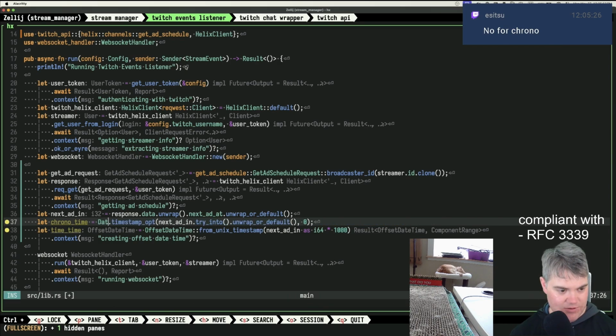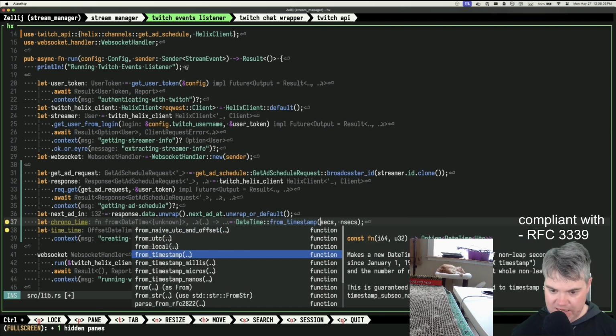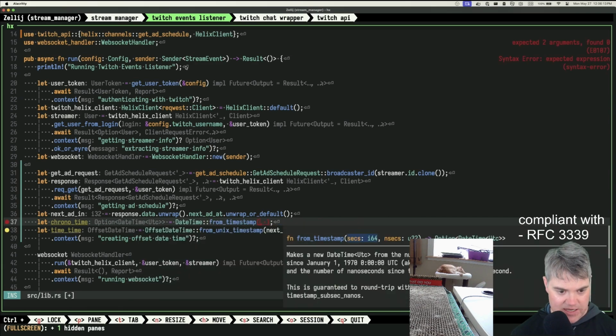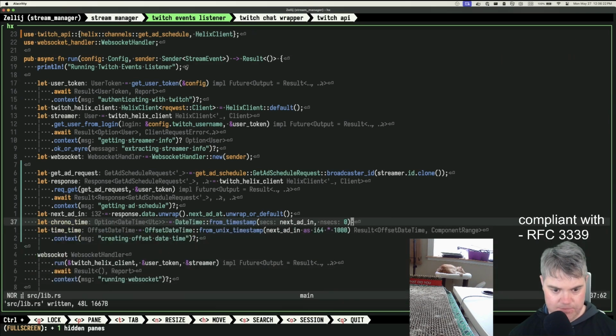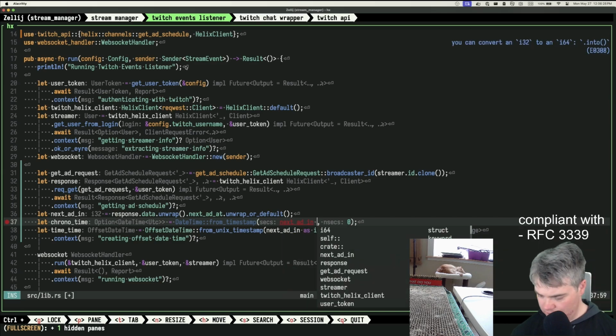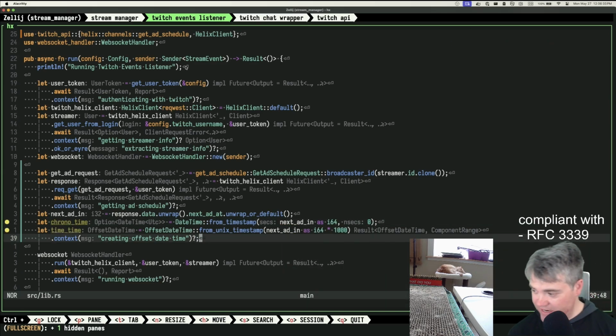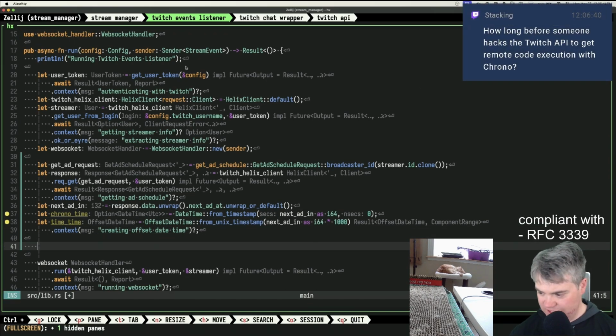DateTime, so we can do DateTime from timestamp. Makes a new DateTime from the number of non-leap seconds. Okay, so that's it. Timestamp, next add in there. And then you need it to be an I64. Okay, there. We have both of you. They can fight. And then let's see, you have an option, that's fine. So then I want to just debug both of you.